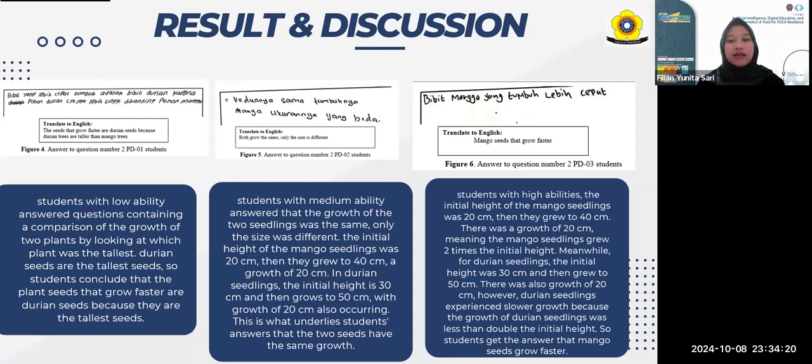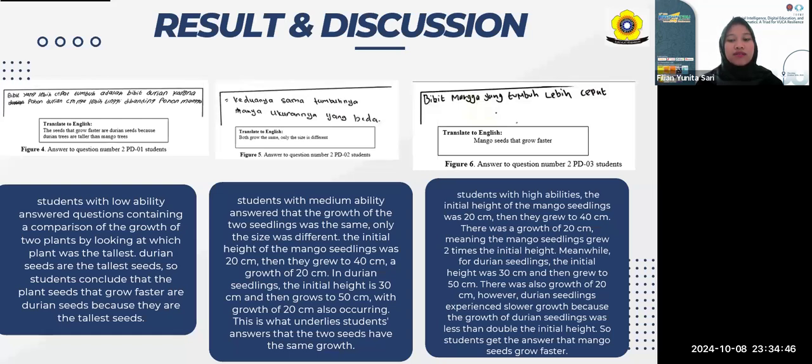Okay, based on figure 6, a student with high ability: the initial height of the mango seedling was 20 centimeters. Then they grew to 40 centimeters. There was a growth of 20 centimeters, meaning the mango seedlings grew 2 times the initial height.